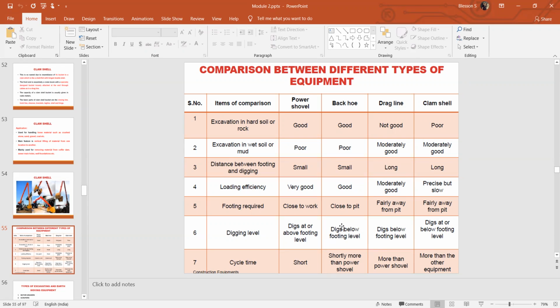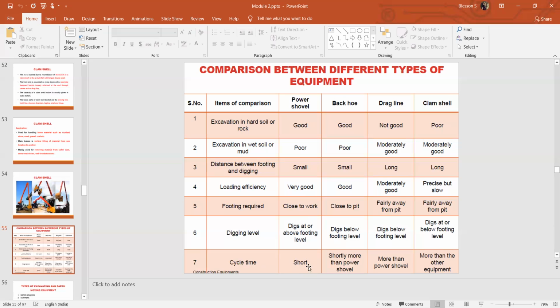The backhoe digs below the footing, and the dragline and clamshell dig at or below the footing level. These three show digging below the footing level, since the equipment is kept at a higher elevation, while the power shovel, since it gives an outward stroke, is normally kept at a lower elevation and the work is carried out above the footing level.